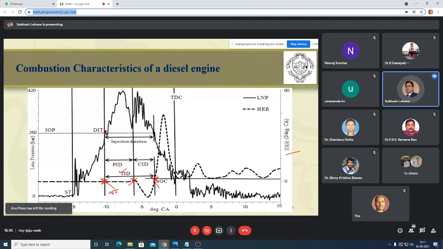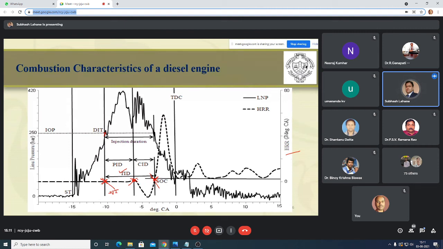The time lapse between the start of the endothermic reaction, because the droplet is absorbing heat before releasing it, and the start of combustion is known as chemical ignition delay.